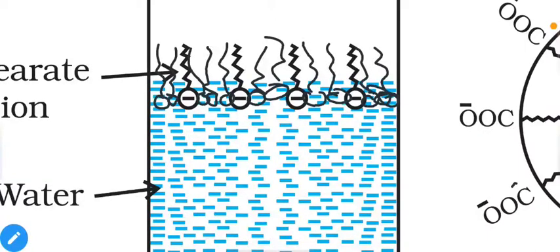Suppose this is our surface, and now you want to add these ions inside the bulk of water. What will happen? Remember, we have two different parts in these ions, as for example the stearate ion: a hydrophobic tail and a hydrophilic head.